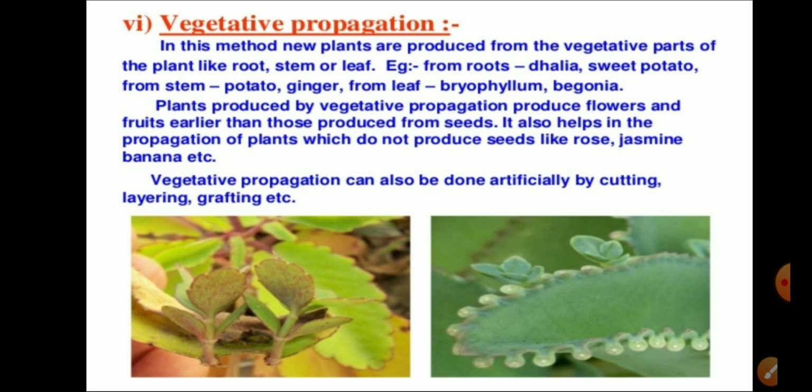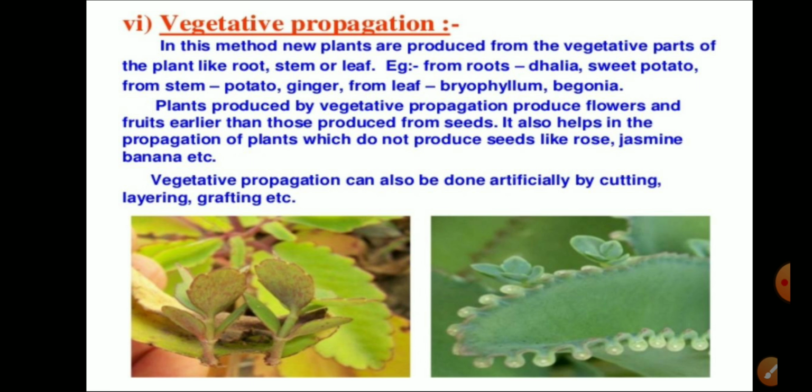When a new plant develops from these parts, it is termed vegetative propagation. For example, from the roots, in sweet potato and dahlia, the new plant develops. And from the stem we have ginger and potato.